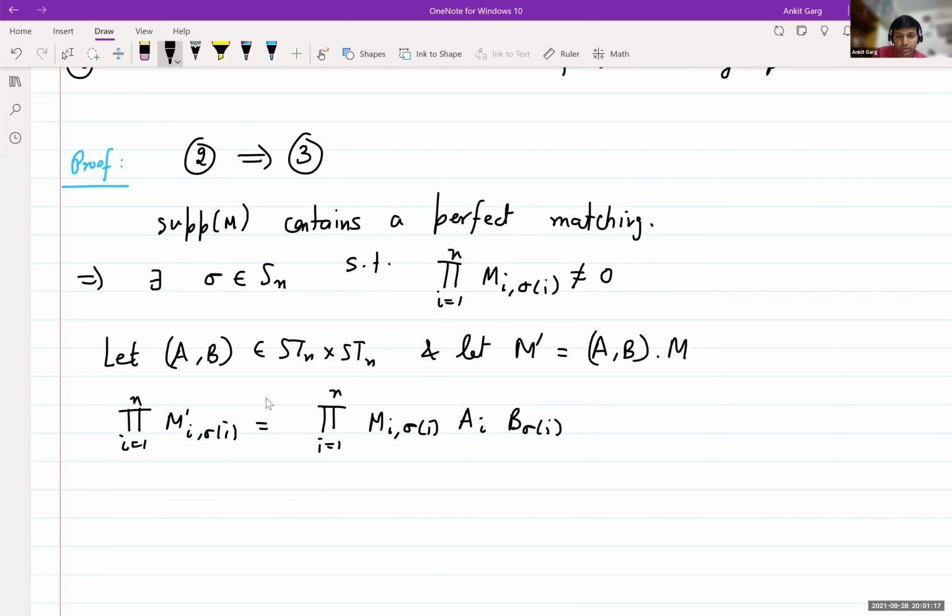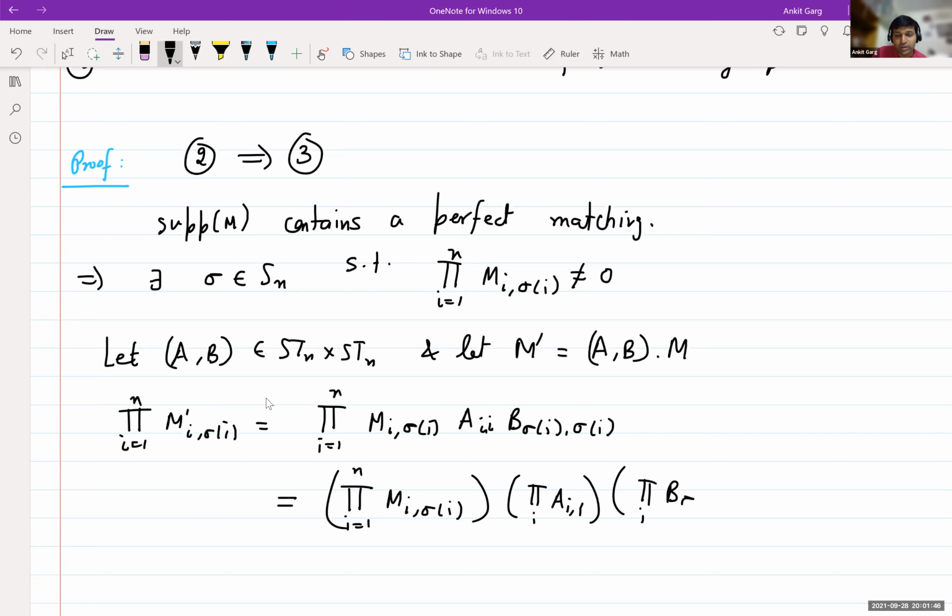This will be equal to the product of M i sigma i, and then the product over i of A ii and the product over i of B sigma i sigma i.